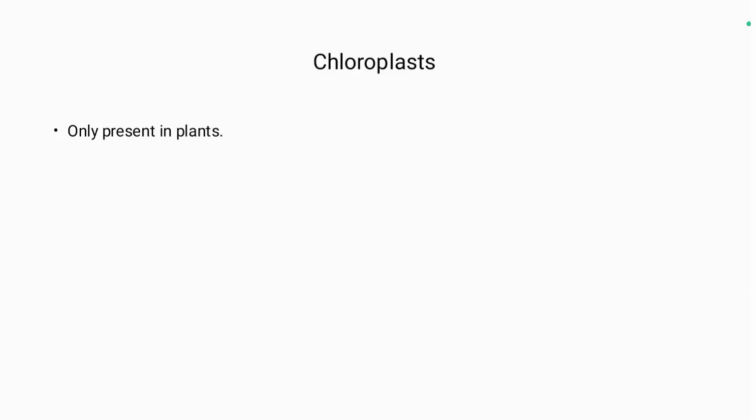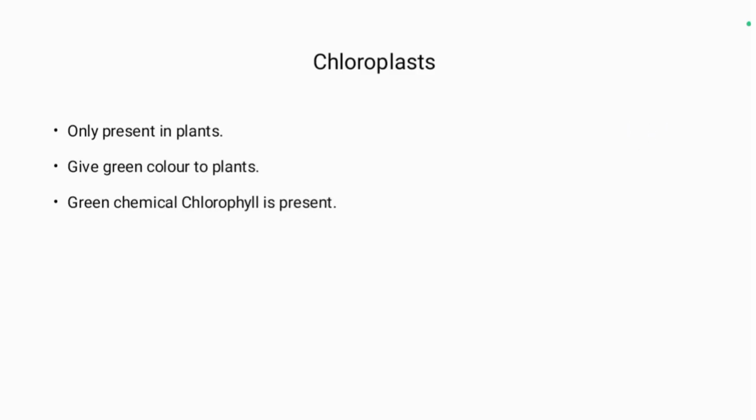Chloroplast. It is only present in plants. Gives green color to the plants. A green chemical named chlorophyll is present in them. Function is to capture sunlight for the process of photosynthesis.